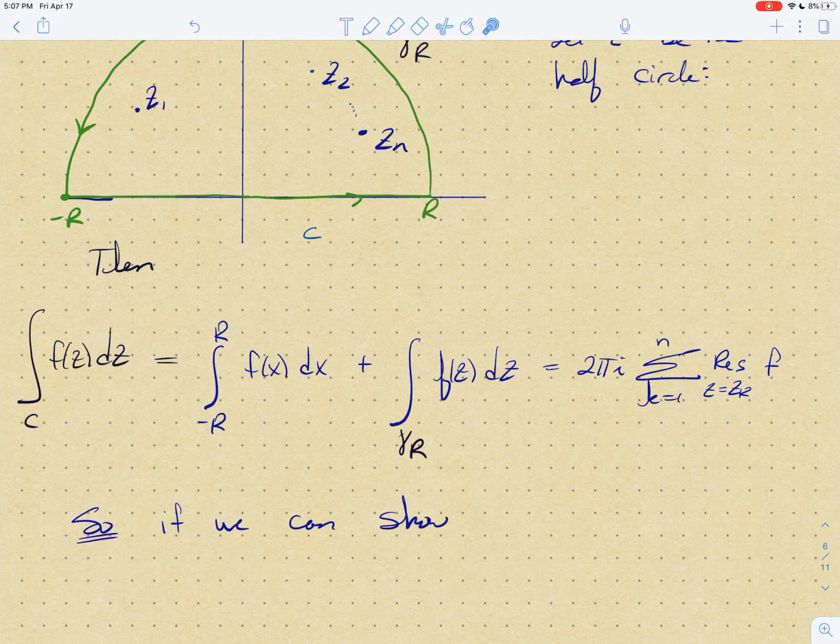We've got the value over here, and the only thing that's in our way is this. So we either need to be able to compute it or get rid of it somehow.